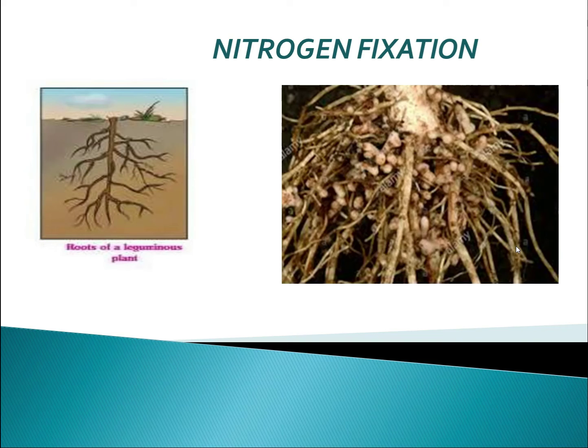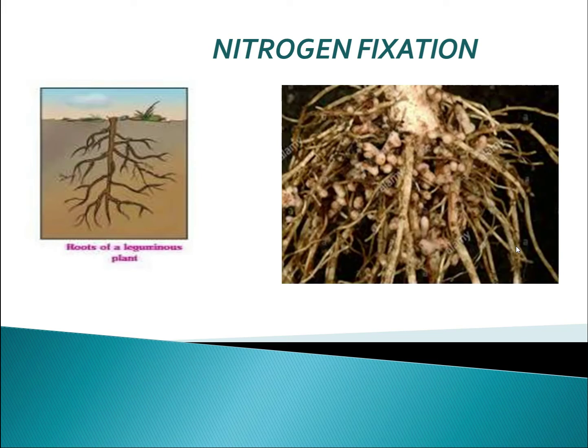Next, an important topic, that is nitrogen fixation. Nitrogen is an essential nutrient for plants. As we know, nitrogen constitutes about 78% of the atmosphere. Nitrogen also constitutes part of the proteins in living beings, but plants cannot assimilate this atmospheric nitrogen directly. So it needs to be converted into absorbable nitrogen compounds like nitrates, nitrites and ammonium to be utilized by the plants.